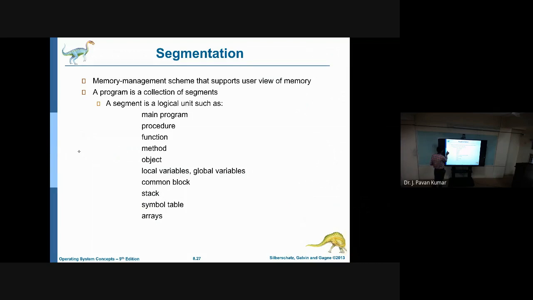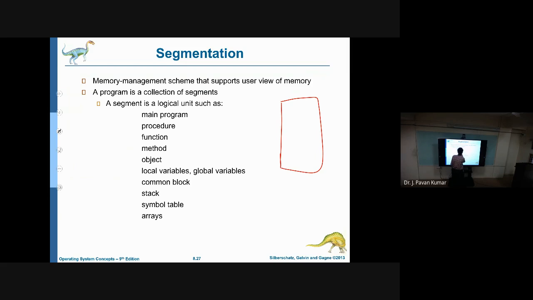In the last class, we discussed segmentation. What is meant by segmentation? First of all, what is meant by segment? We can understand by the name that it is a part of something. That is nothing but a segment.